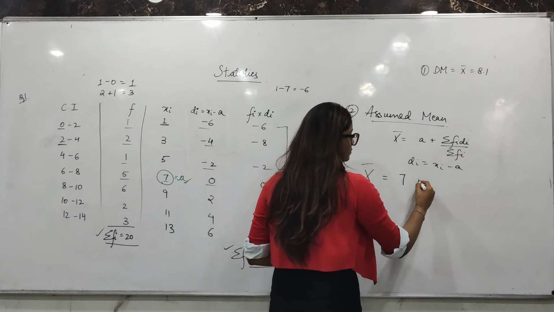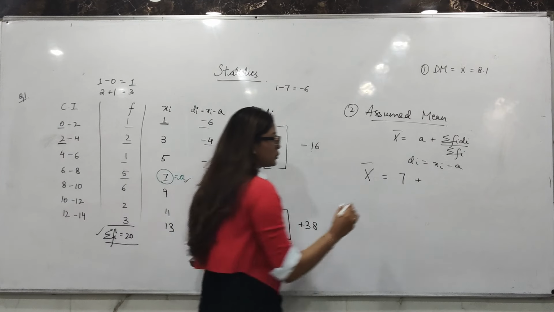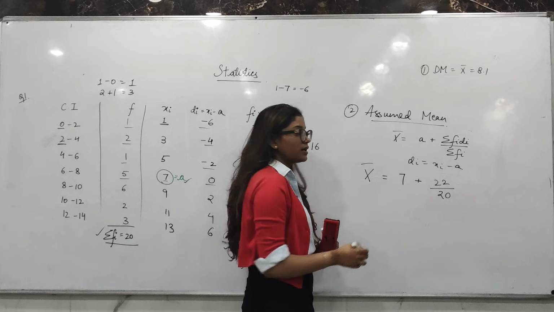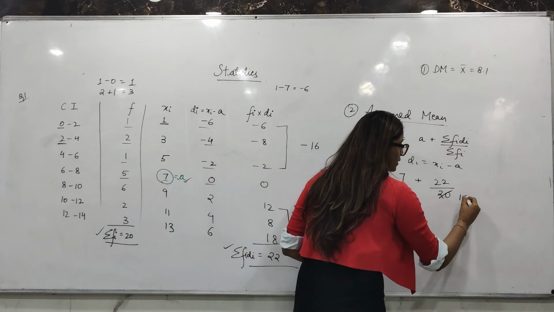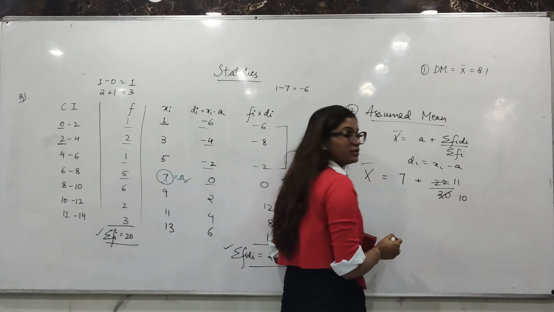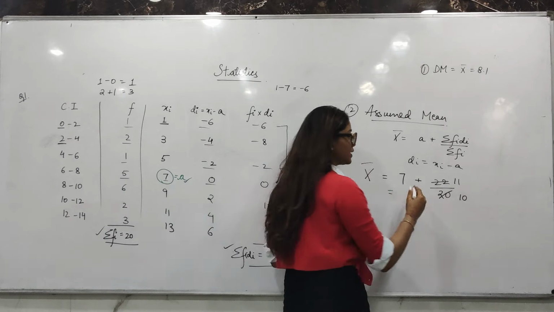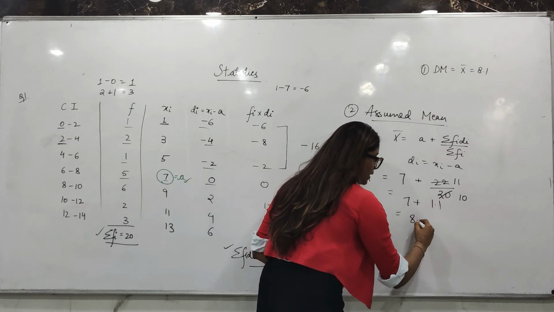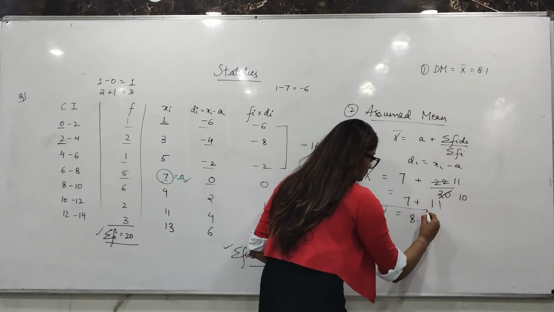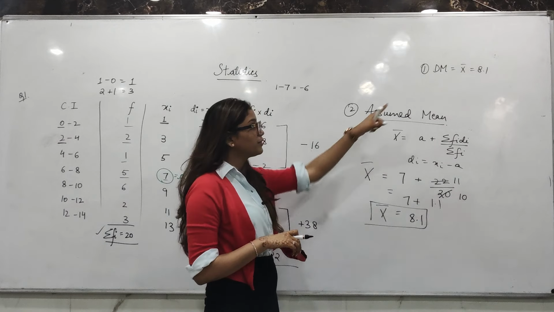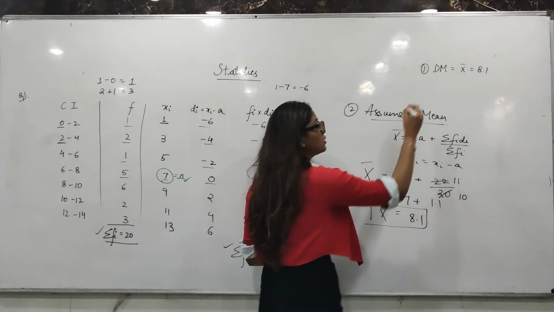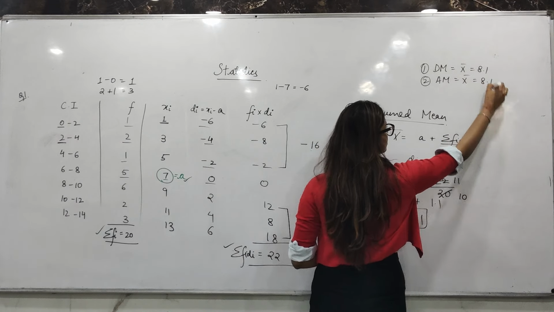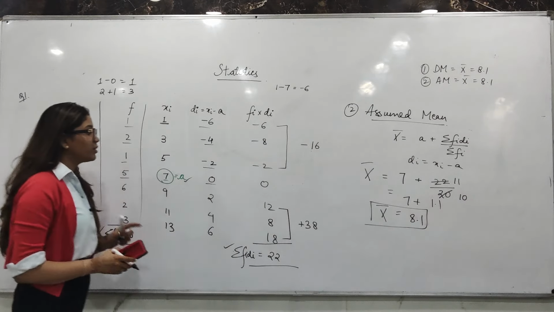A was 7 plus sigma fi di 22 upon 20. We cancel with 2: 11 upon 10, and 11 upon 10 is 1.1. Add, 8.1. And from the first case also it was 8.1. So from the second, assumed mean method, x bar is equal to 8.1. I hope it was clear.